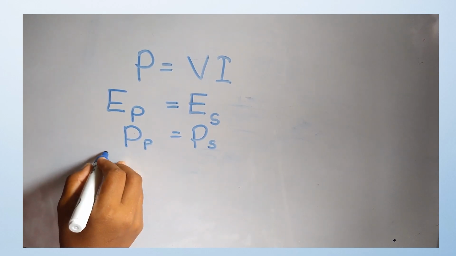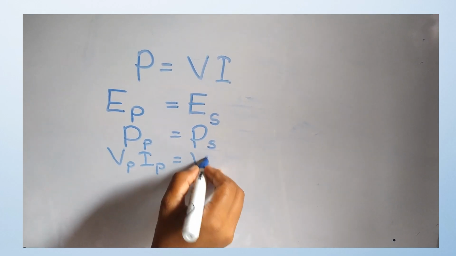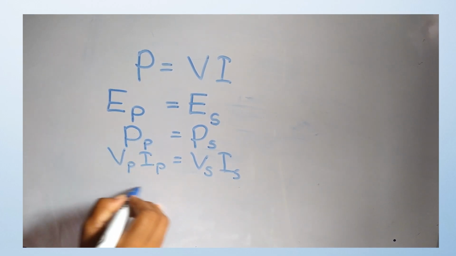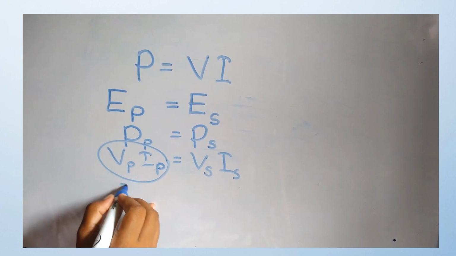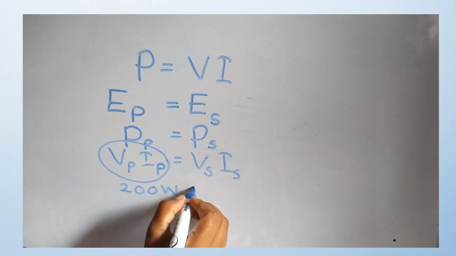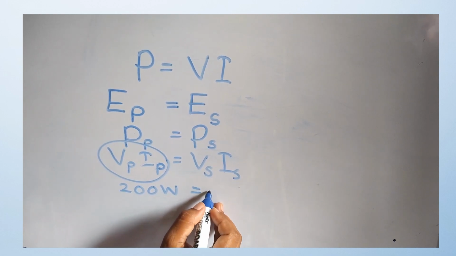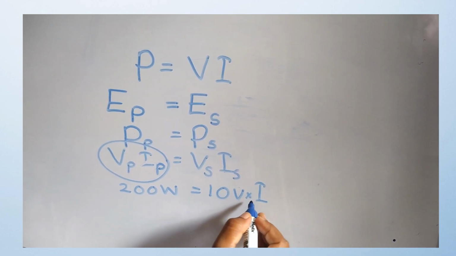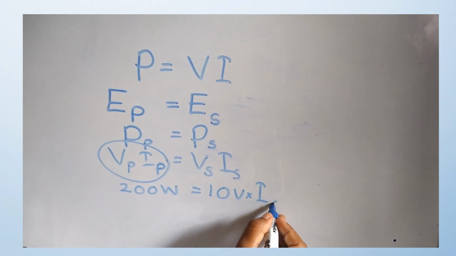Power of the primary coil, from the given data, Vp Ip equals Vs Is. The power of the primary coil is 200 watts, equal to the voltage of the secondary coil, given as 10 volts, times the current flow of the secondary coil, which we don't know, the question asks about that.